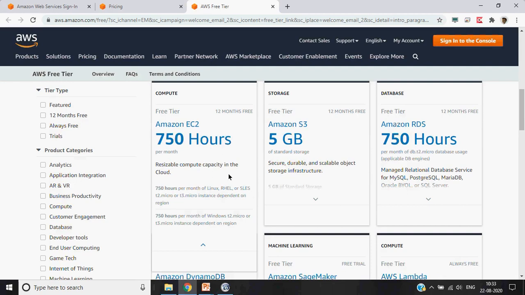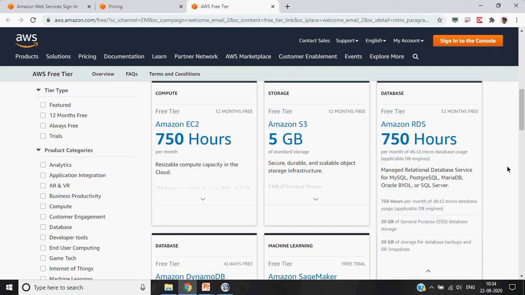VM. So you get Linux and those kinds of operating systems, Linux, Red Hat, and whatever operating systems do not require any license. Then you get a T2 micro or T3 micro, which is, as I explained, 1 GB RAM with single core functionality. So you can always deploy your lightweight applications and explore how it works. Then for storage, you get 5 GB of S3 storage.